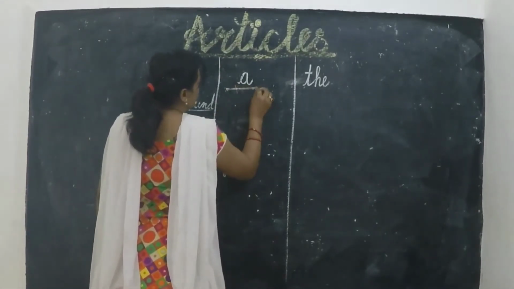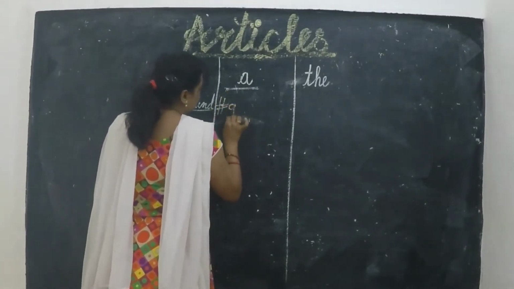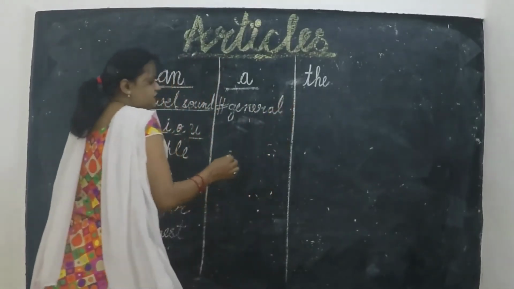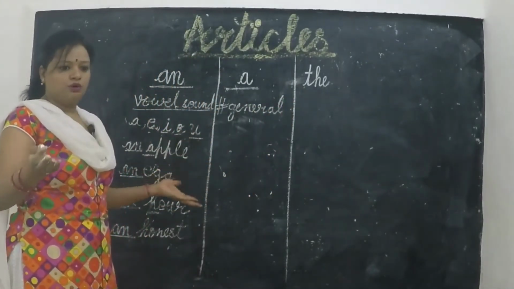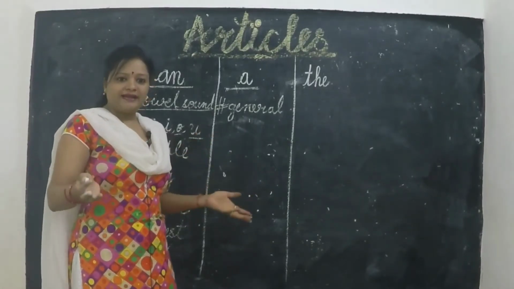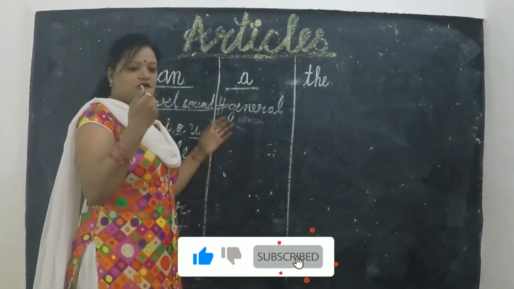First of all, we use a with the general. We use a book, a bat, a kite.